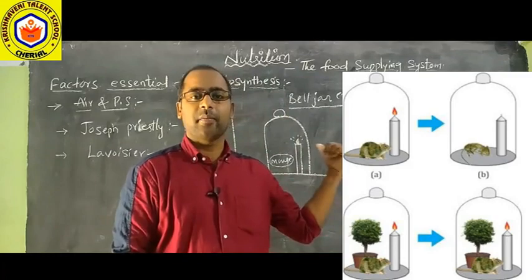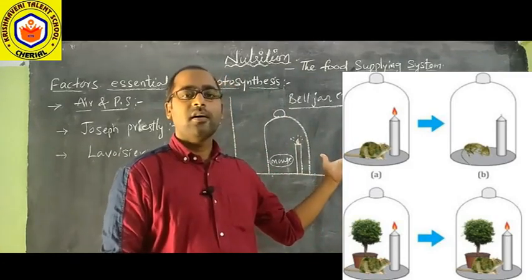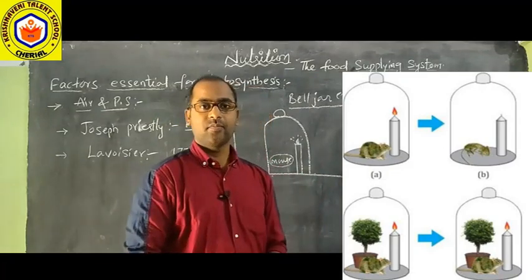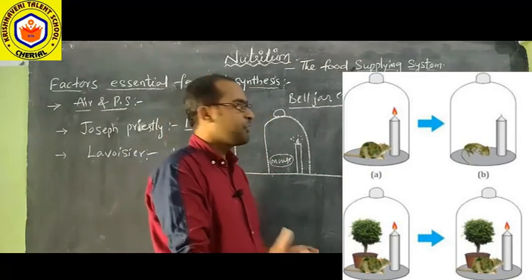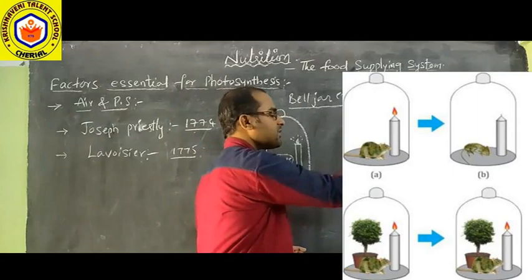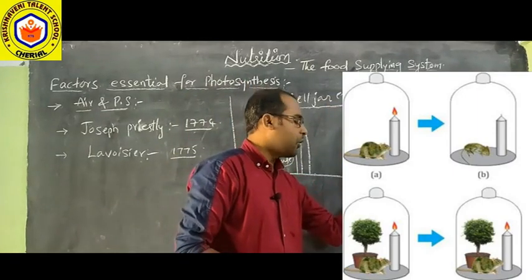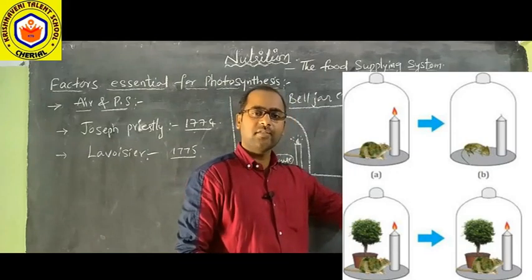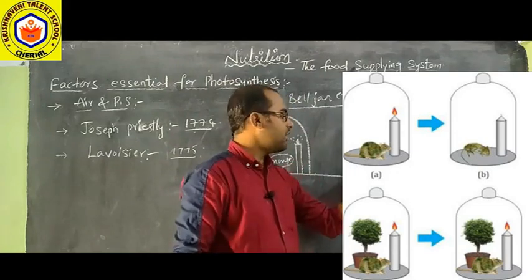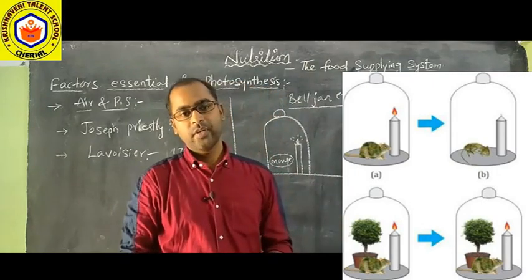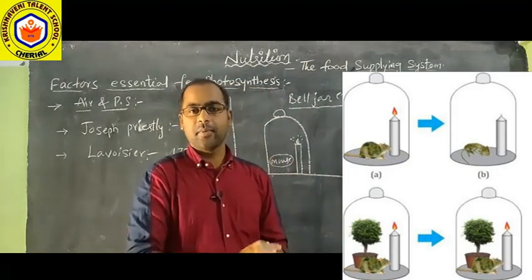Gas exchange is taking place. The mint plant is providing a certain gas which is taken up by the mouse as well as by the burning candle, and it is also cleaning up the gas released by the mouse.